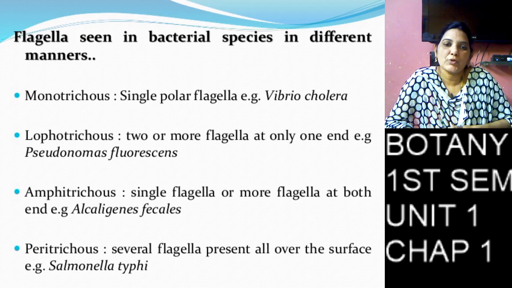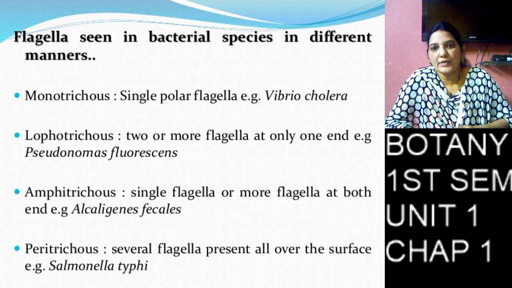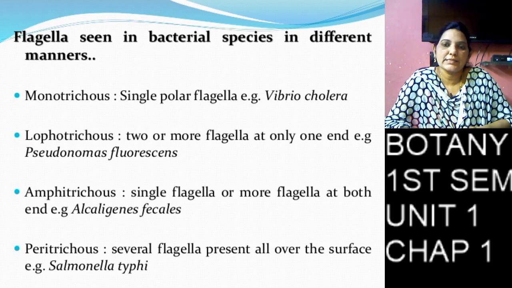One type is monotrichous, where only one single flagellum is attached at one single pole. Next, the second one, lophotrichous, where two or more flagella are present at one single pole.